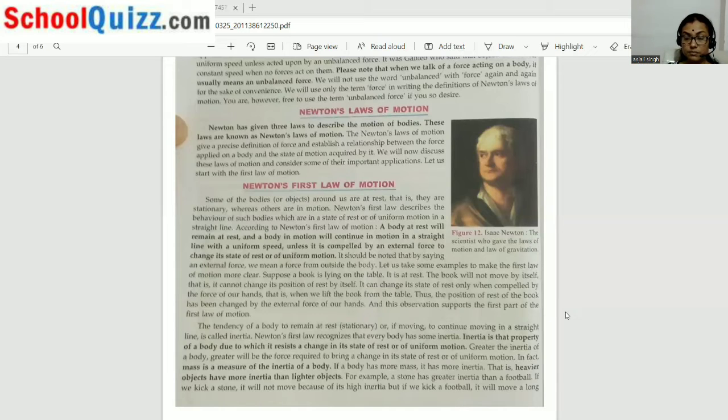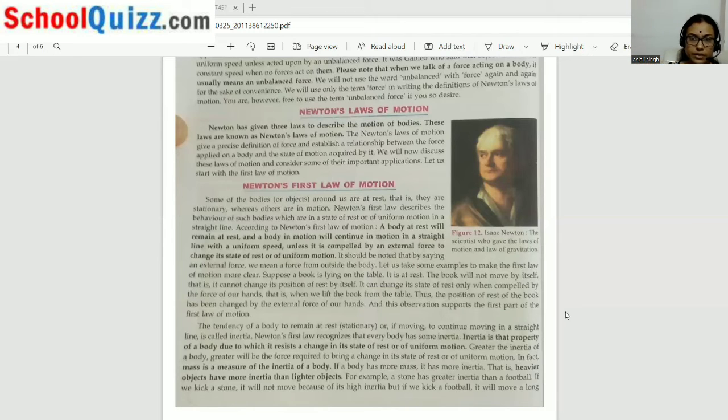So the meaning of inertia, first, is to resist its original position. Second, the measurement of inertia is mass: the more the mass, the more the inertia. The less the mass, the less the inertia.